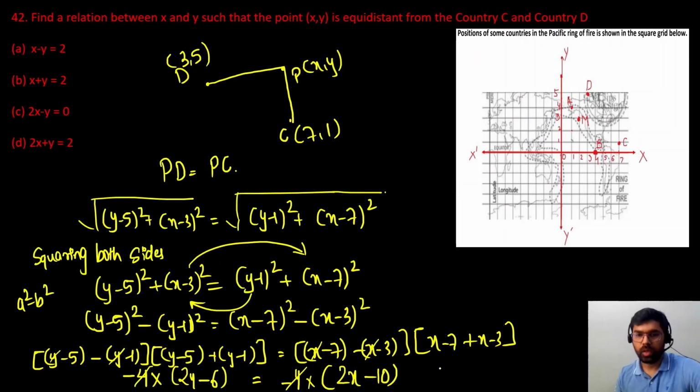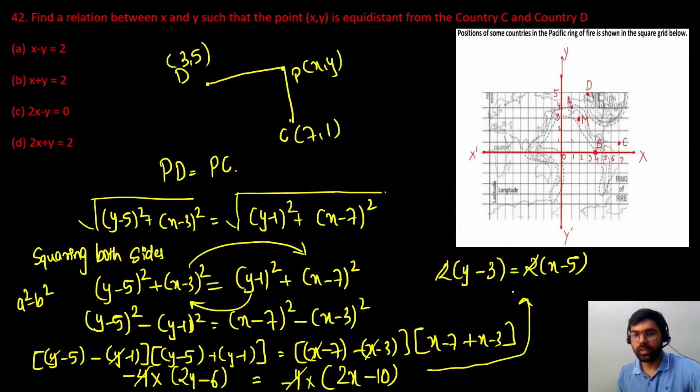So now from here, 2 will come common, so in the bracket we will be left with y minus 3. This is equal to x minus 5. This 2 and 2 will cancel out. Take y to the right hand side and minus 5 to the left hand side. So we will get our relation: x minus y is equal to minus 3 plus 5. This will give you plus 2. So x minus y is equal to 2 is our answer.